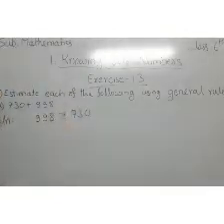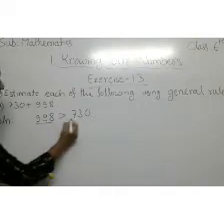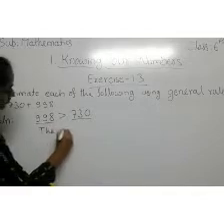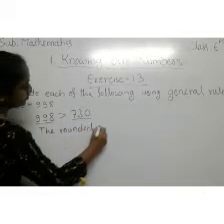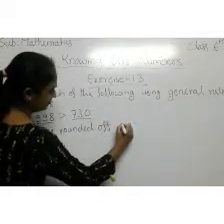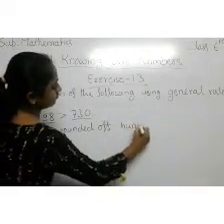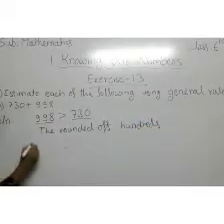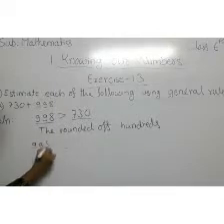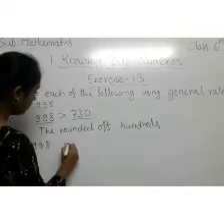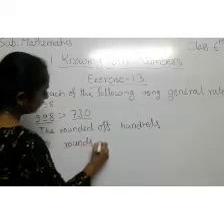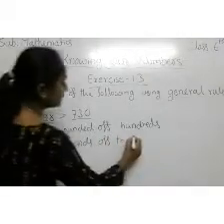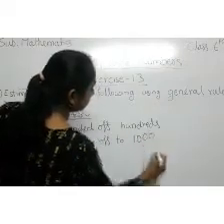Round off to hundreds, because here 3 digits are there. 998 is rounded off to 1000.